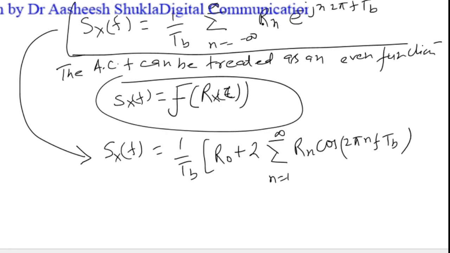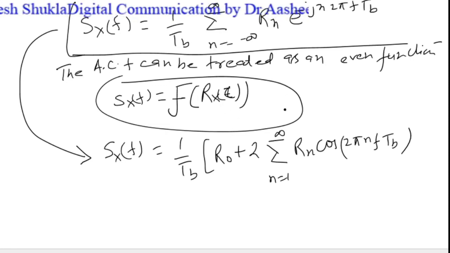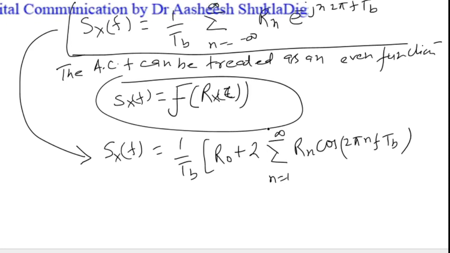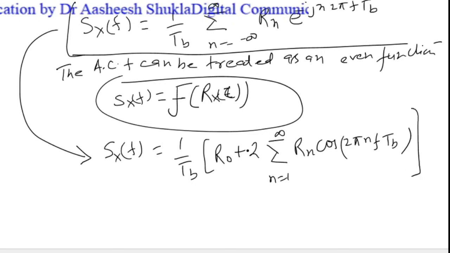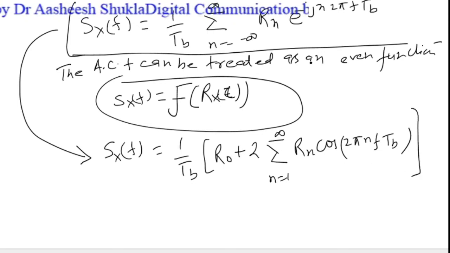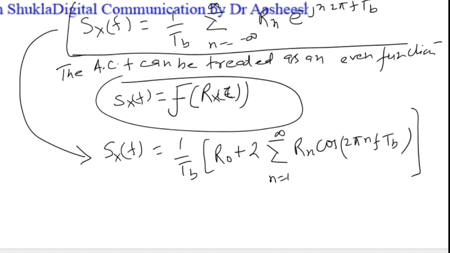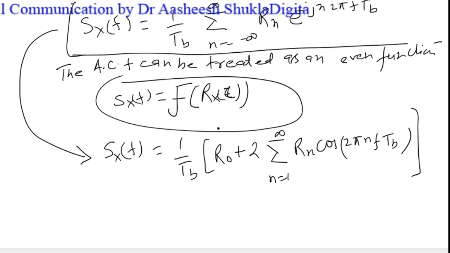We just separate the value of R0, that is at n equals 0, and then we multiply from n equals 1 to infinity by a factor of 2 to compensate all the values. And because this is an even function, the exponential function can be simplified to the cos function, right? So Rn is cos 2π f n Tb.